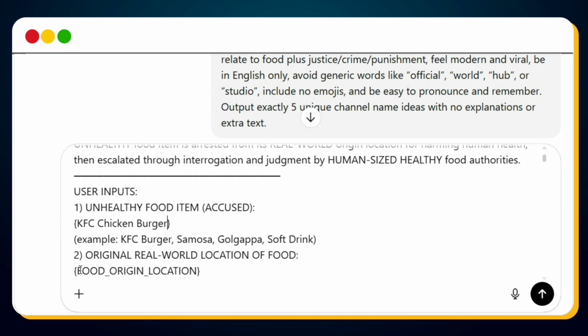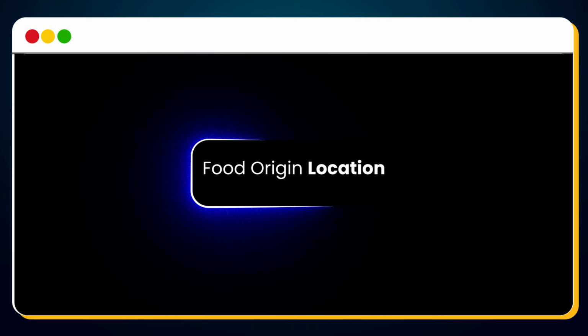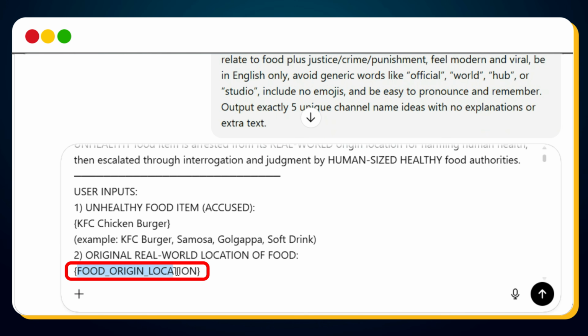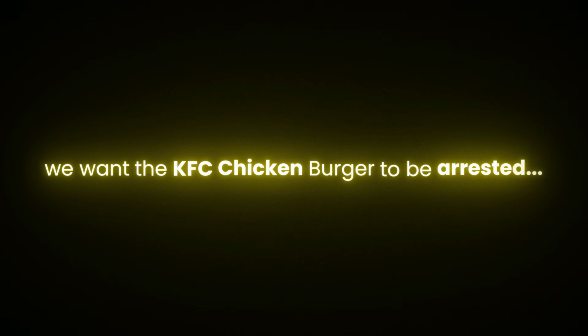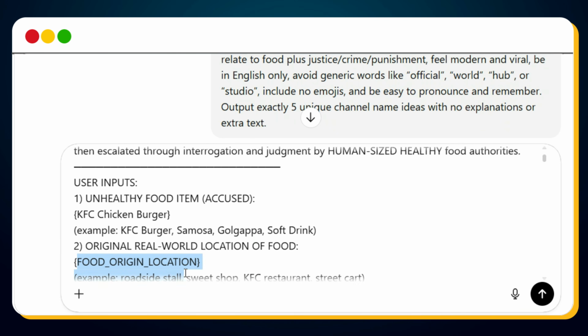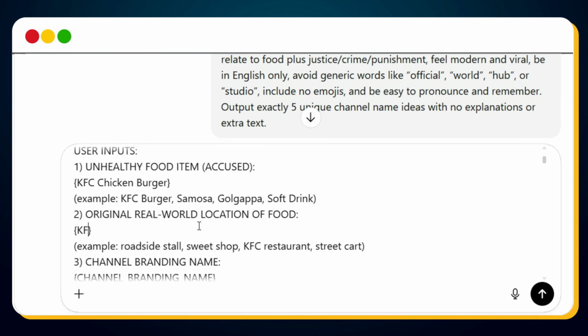Next, you'll see the placeholder called food origin location. Here, you need to enter the location from where the food item gets arrested. Let's say we want the KFC chicken burger to be arrested directly from a KFC restaurant. So in this placeholder, we'll enter KFC chicken restaurant.